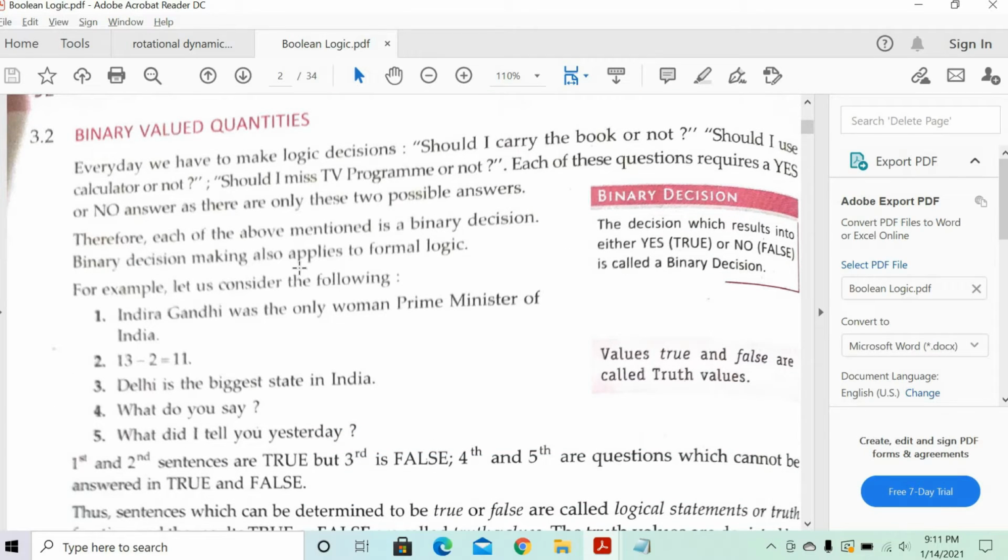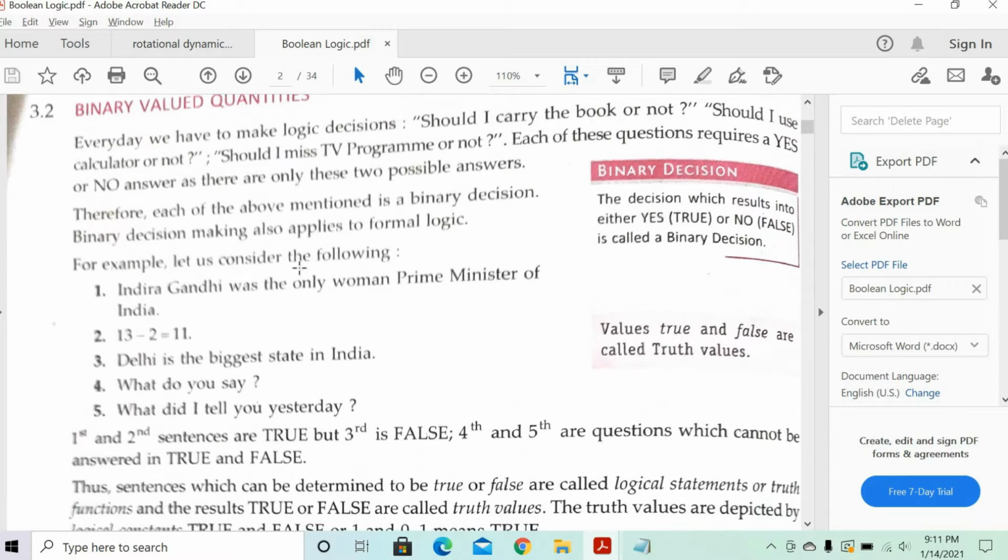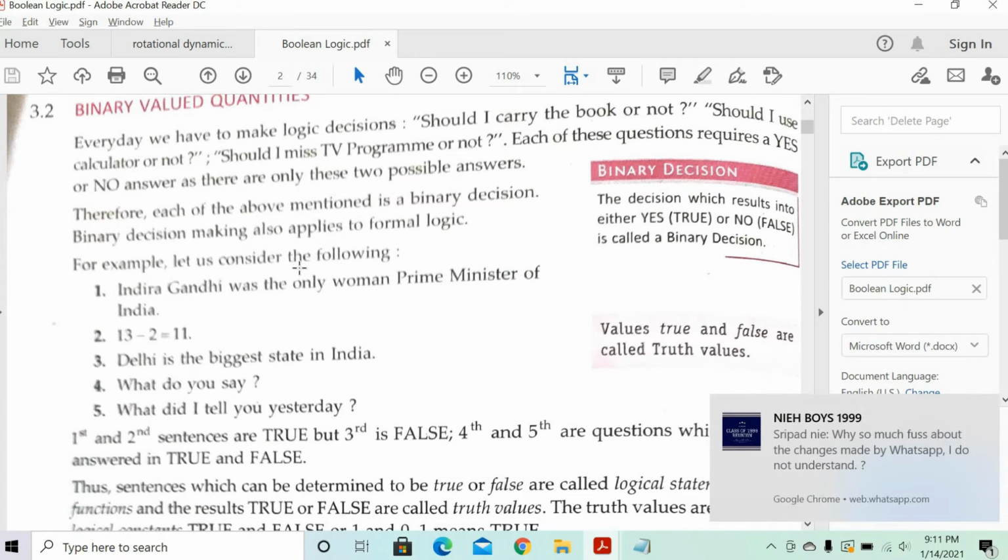So binary valued quantities. What do we understand in binary valued quantities? We'll try to judge some questions which can give you results only in terms of true or false. For example, Indira Gandhi was the only woman Prime Minister of India. You can give the answer yes or no, or true or false. Or 13 minus 2 is equal to 11, is it true or false? Delhi is the biggest state in India, true or false? So all these answers can be given.